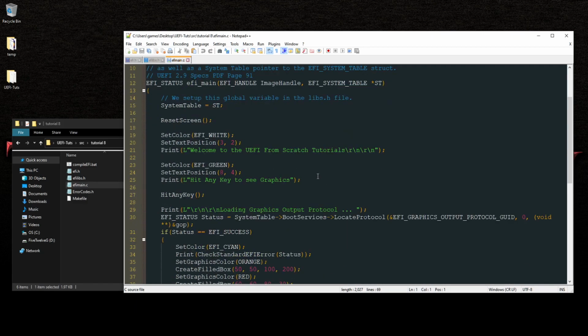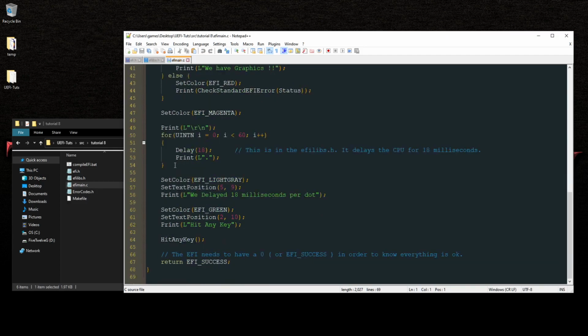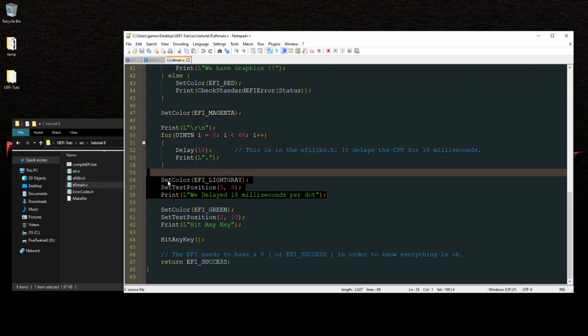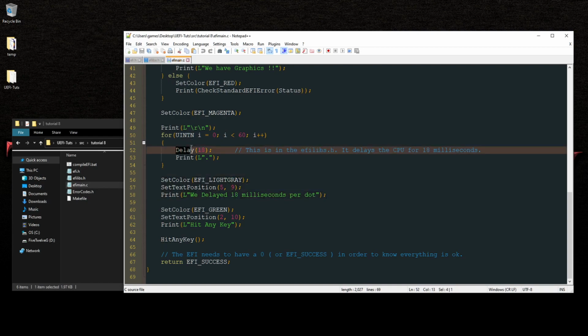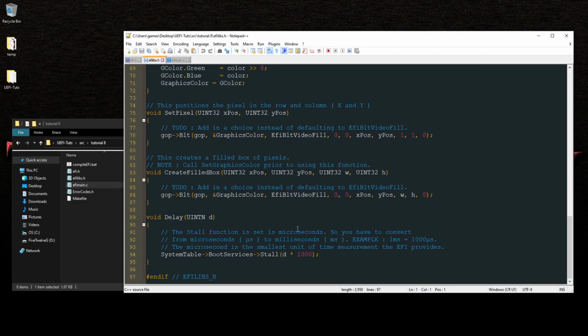Anyways, on the last tutorial, we pretty much solved this, and we pretty much ended it. What I've gone ahead and done is I've added in this stuff here with this message, and you'll see how this works in just a second. I've named the function delay with an 18 millisecond delay. So let's go take a look at that. Scrolling down, I put it all the way at the bottom. There's the delay. We take whatever number it is times 1,000. So again, there it is. That's what I was looking for.